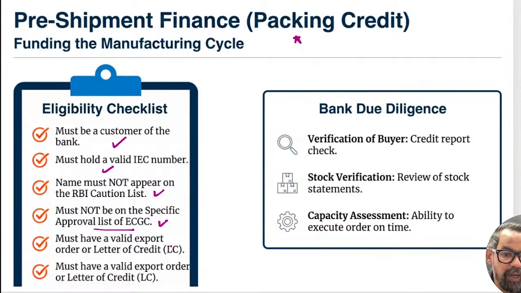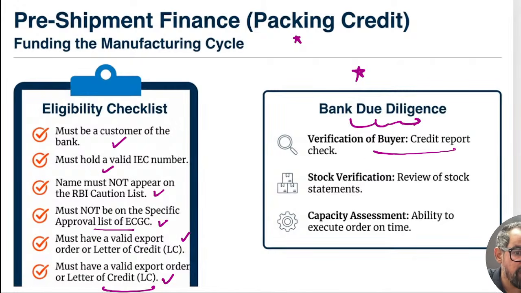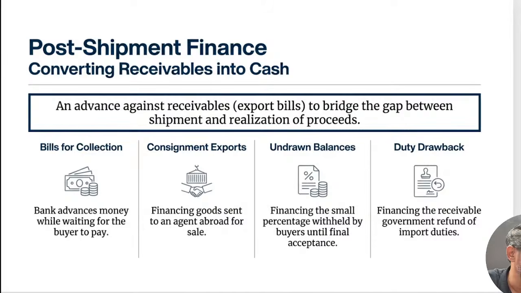Must have a valid LC. Okay, so it is must have valid export orders or the LC itself. Okay, so that is the same statement. Sorry. Then it comes to the bank due diligence. So how we conduct it: verification of buyers, credit report check, stock verification and review of stock statement, and capacity assessment, the ability to execute the order on time. That is another part which we generally confirm here.